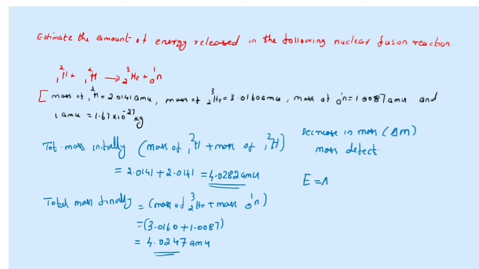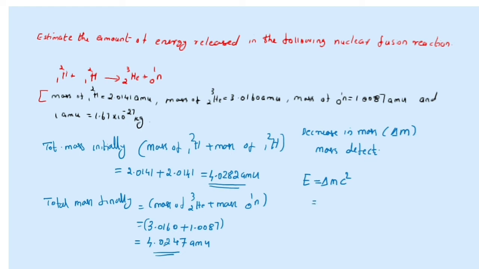E is equal to delta M c square. According to Einstein's energy relation, the mass defect is converted into energy, which can be calculated from E is equal to delta M c square. Now what is delta M?